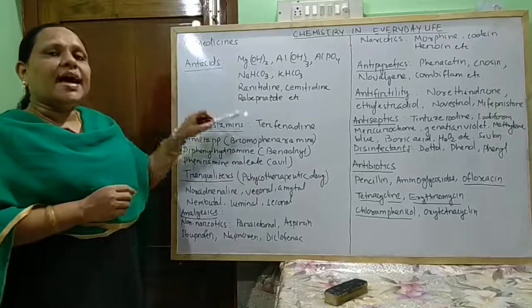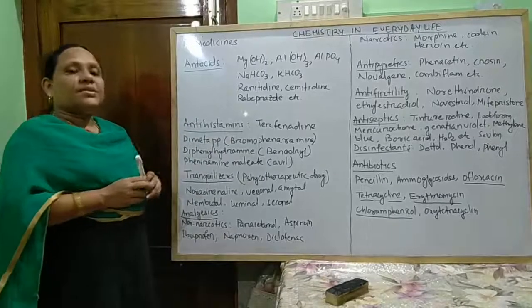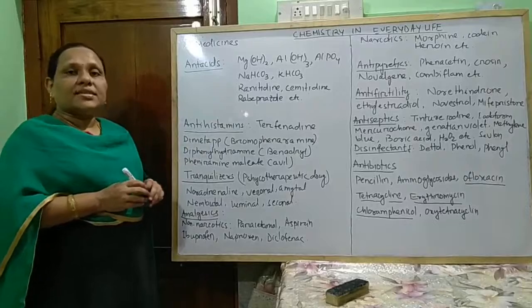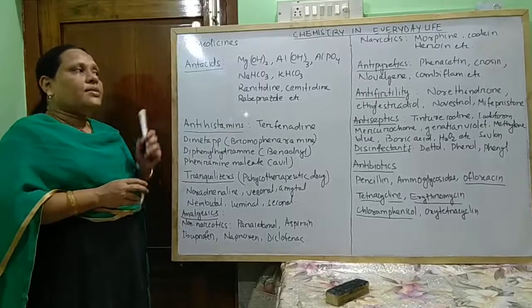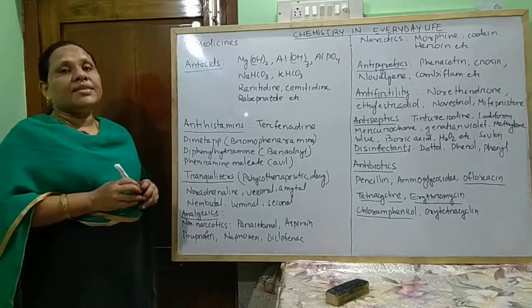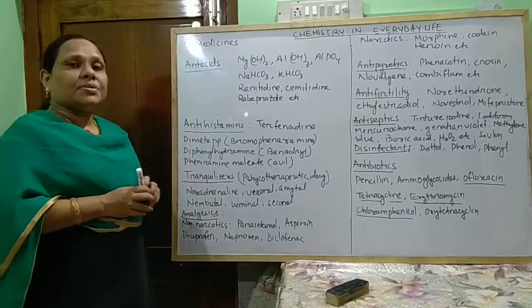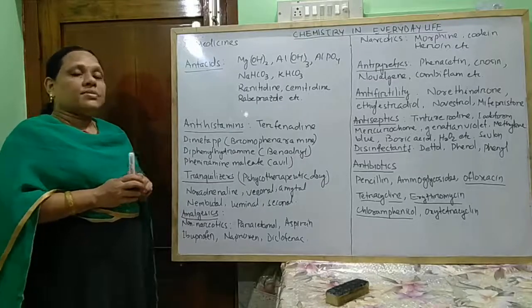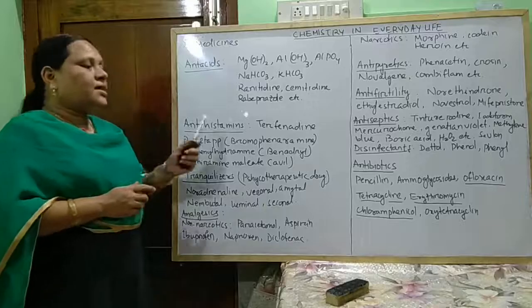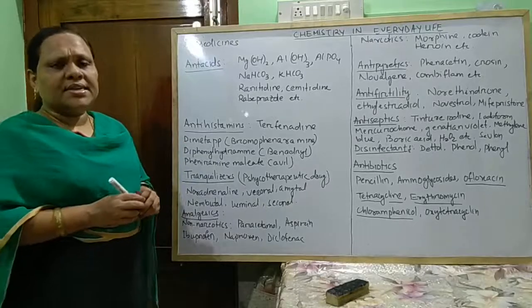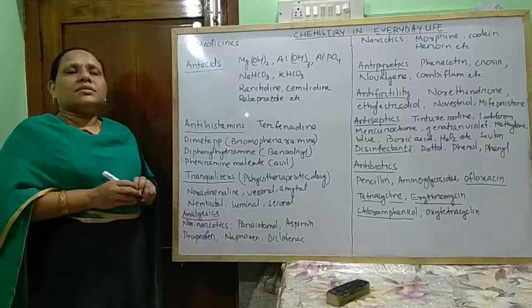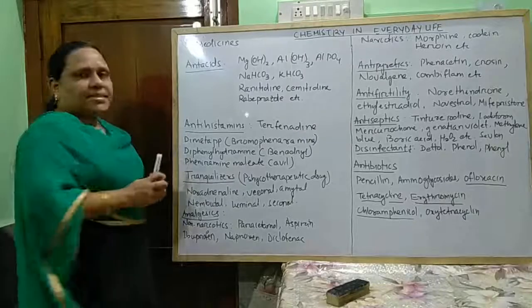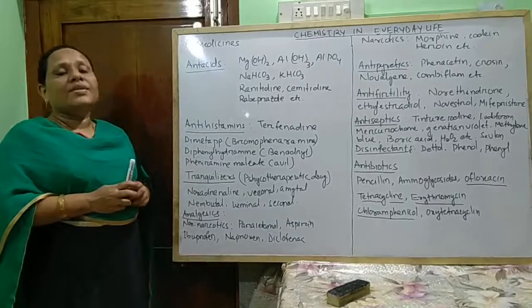Next, antihistamines. These are the drugs which decrease the effect of histamines. The histamines produced in the body are counteracted by chemicals known as antihistamines. Simply say, these are the medicines used for allergy.